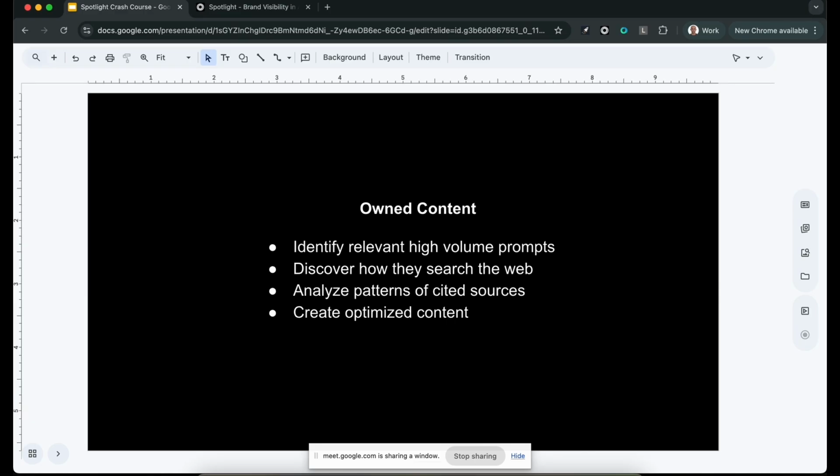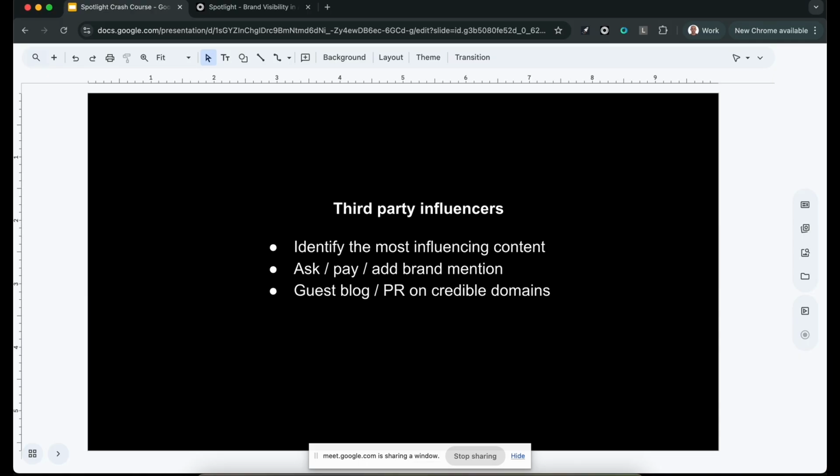This works very well. That's on your own content, and you want to put this first of all on your own website, but you also want to place it in other places. Where? I'm going to show you in the tool in a moment how we find where to put the content.